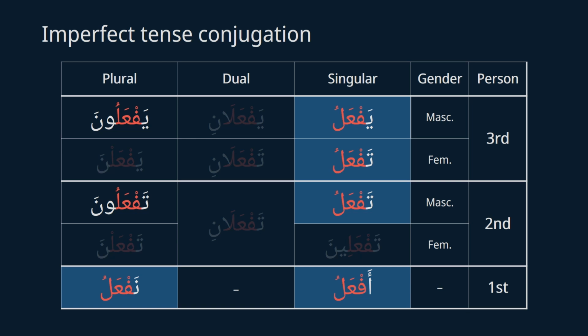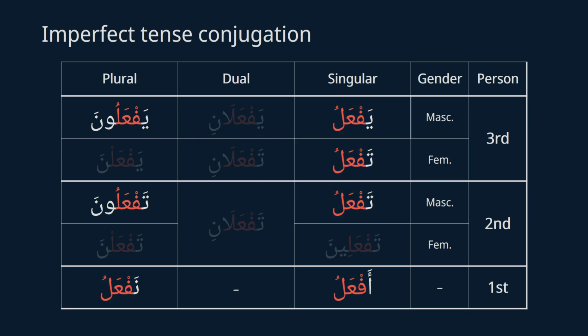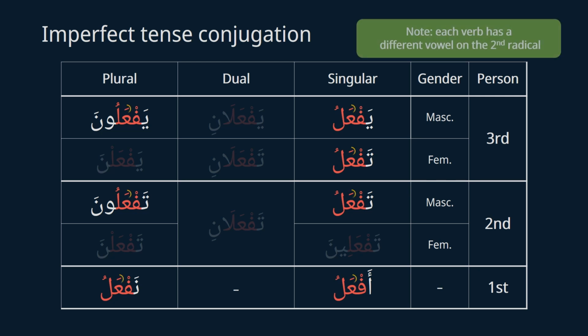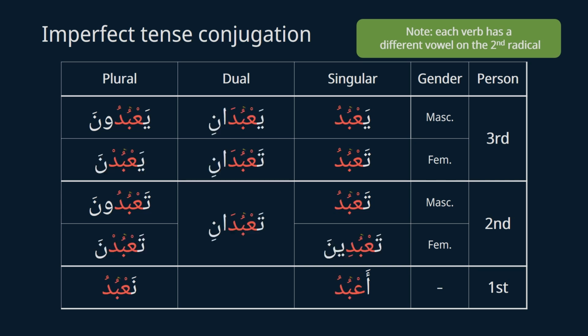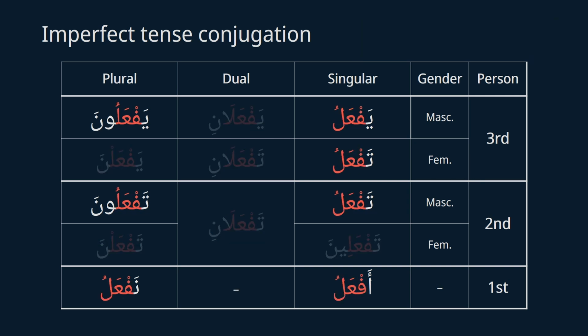And as a final note, you need to be careful about the same thing I mentioned for the perfect tense chart. If you look at the stem vowel for this verb, yaf'alu, it's fatha. But again, the stem vowel can also be either kasra or dhamma, depending on the verb. For example, for this verb, ya'budu, the stem vowel is dhamma. But for now, don't worry too much about them and just focus on memorizing the basic conjugation for fa'ala, yaf'alu. And that'll be all for perfect and imperfect conjugations for regular verbs.